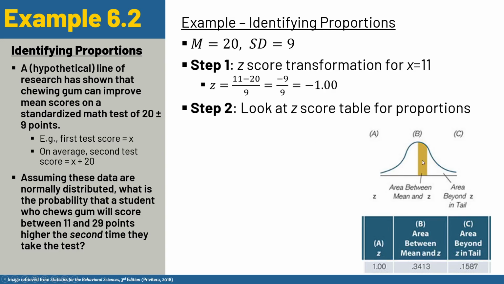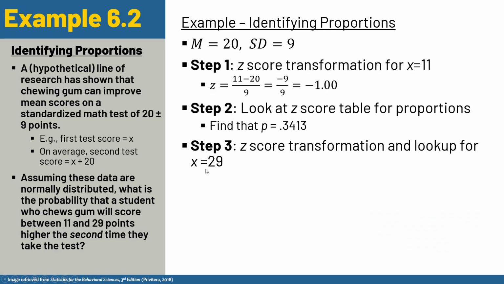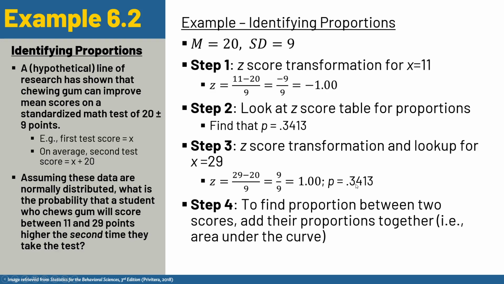And so we find that for 11, since this is negative, we just assume this is minus 1, and technically we're looking at this shaded area, but it's still going to be a positive proportion because it's an overall proportion of the total value of 1. So I find p equals 0.3413. Do the same thing for 29, and we'll find a positive 1, p equals the same.